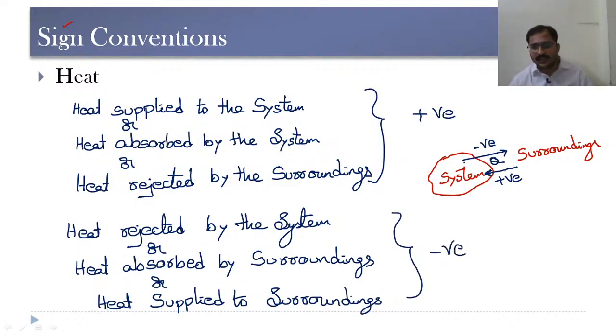So in this case, heat flows from the system to the surroundings outside like this. So these are the sign conventions for heat.